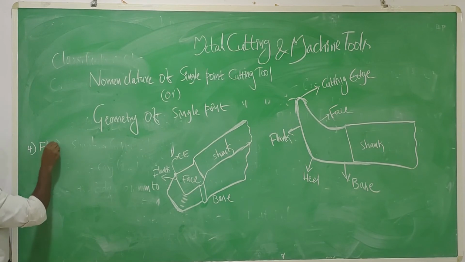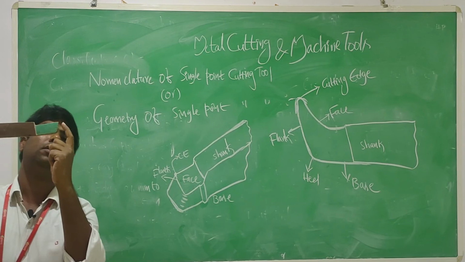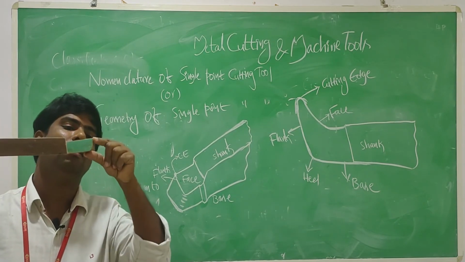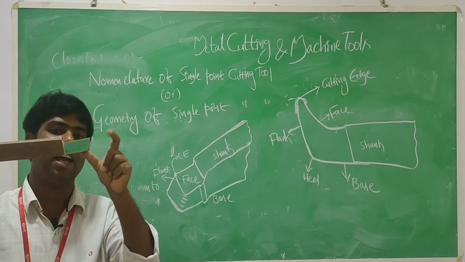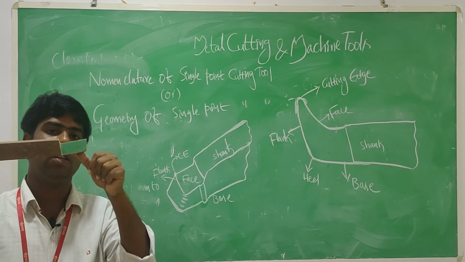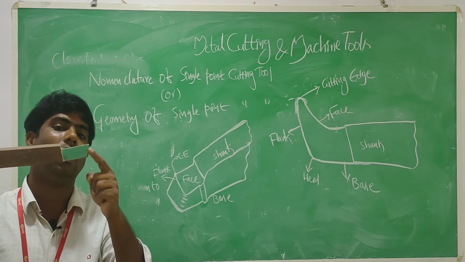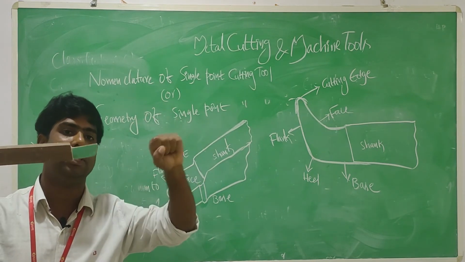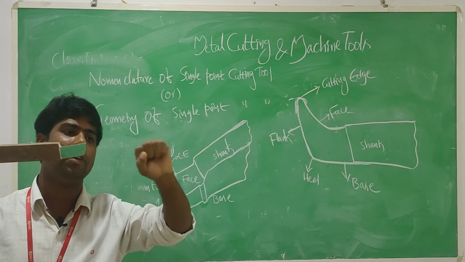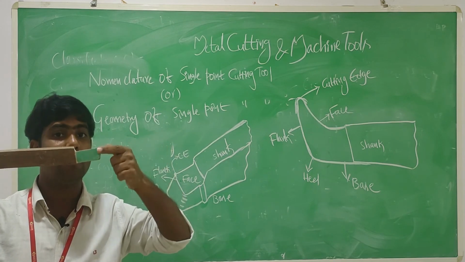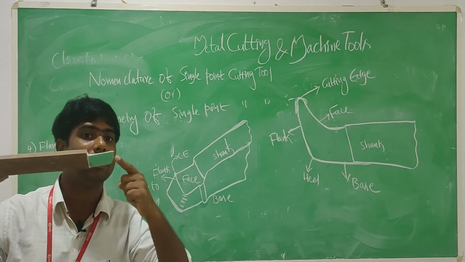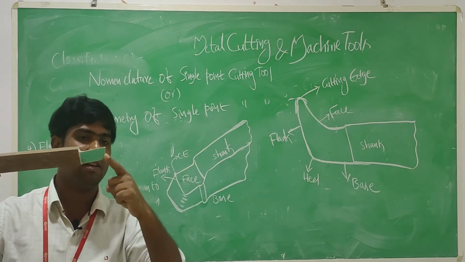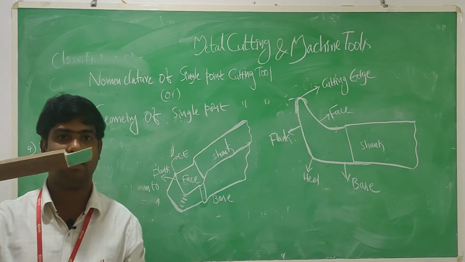Fourth one, flank. This curved, vertical portion is called the flank. This portion always faces the workpiece. The portion which faces the workpiece is called the flank.